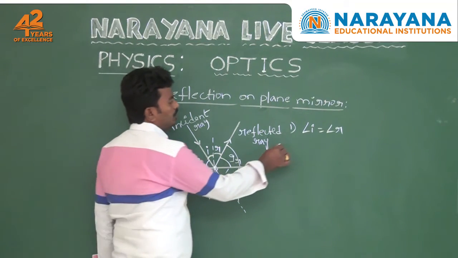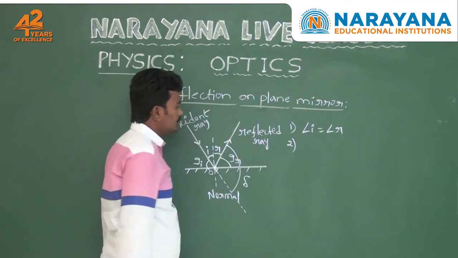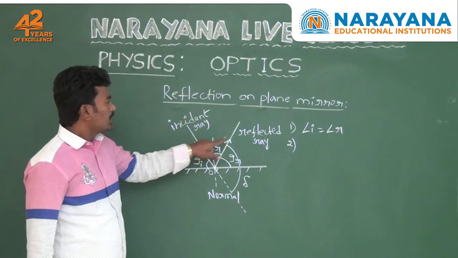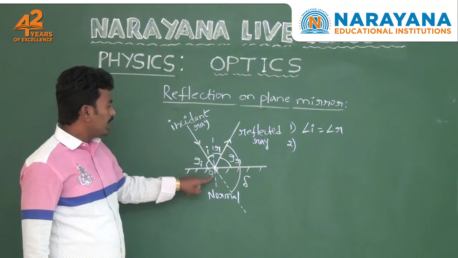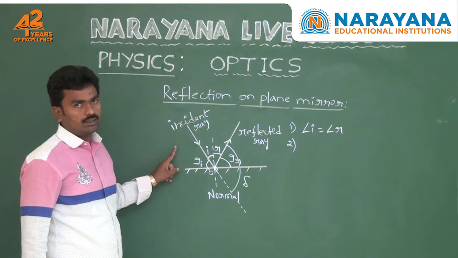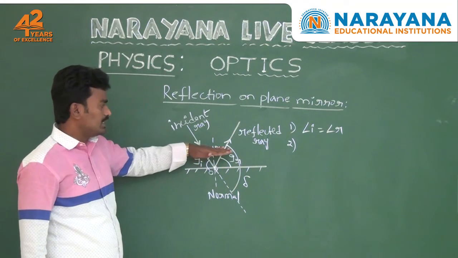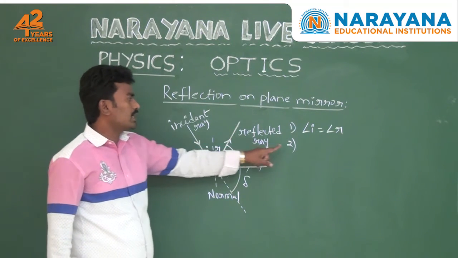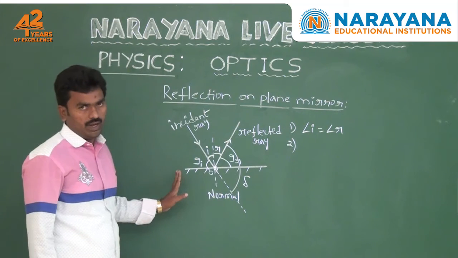And the second law of reflection is: the incident ray, reflected ray, and normal at the point of incidence lie in the same plane. So these are all observed in this plane only. So that's why the second law of reflection is also verified.